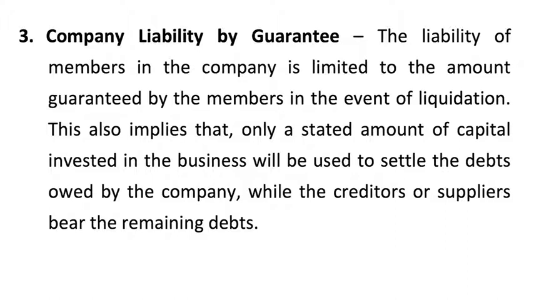3, company limited by guarantee. The liability of members in the company is limited to the amount guaranteed by the members in the event of liquidation. This also implies that only a stated amount of capital invested in the business will be used to settle the debts owed by the company, while the creditors or suppliers bear the remaining debt.